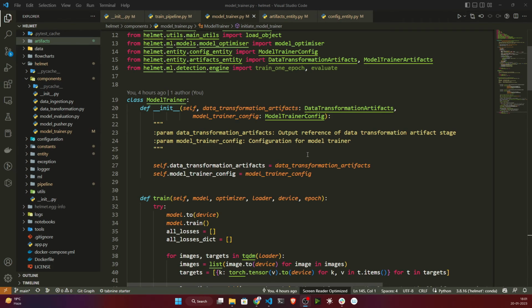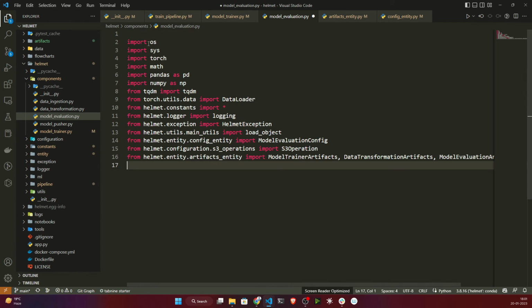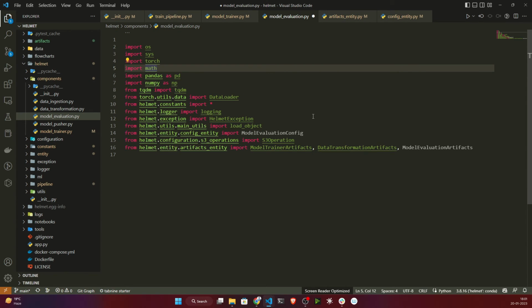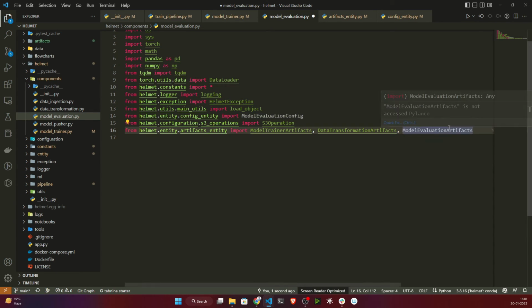So guys, in this video we'll create this model evaluation component, because this model evaluation will calculate all the losses of your model, and we'll use this to push the model. So now I will come here, called model evaluation. First of all I need to import some libraries. These are the libraries needed, and then I need to create the model evaluation config and model evaluation artifacts.